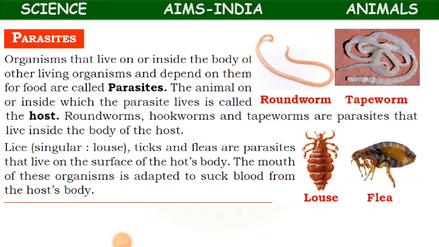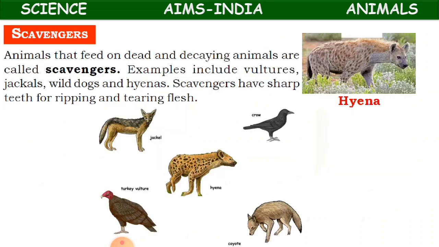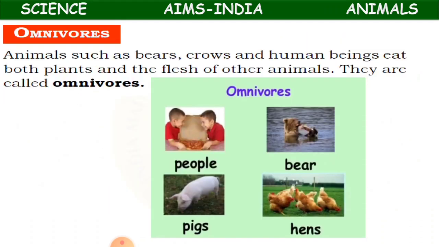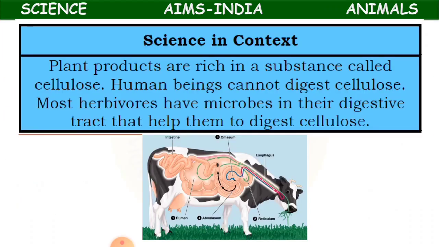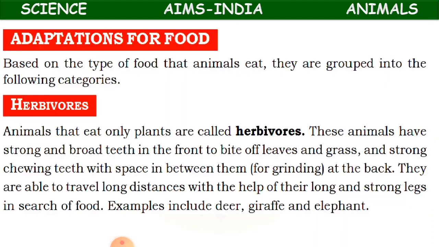Children, this is what we have learnt about adaptations for food, like how animals have been adapted for taking their food. Under this category, we have learnt about parasites, scavengers, omnivores, carnivores, and herbivores. Yes or no, children? This is all we have learned in the category of adaptations for food.